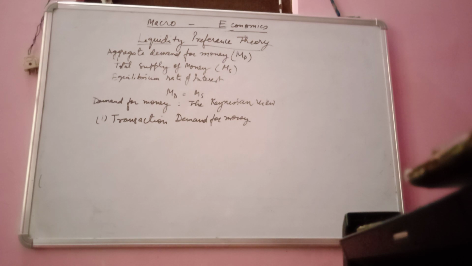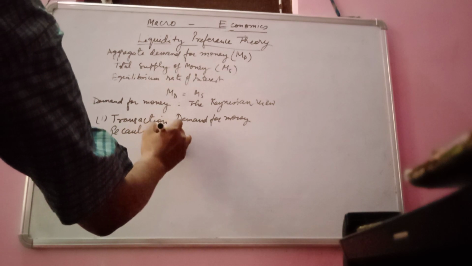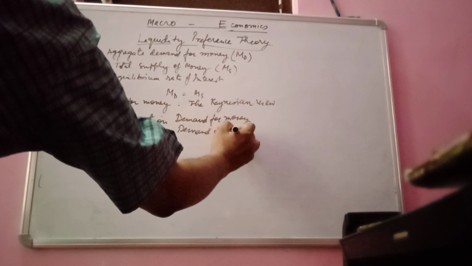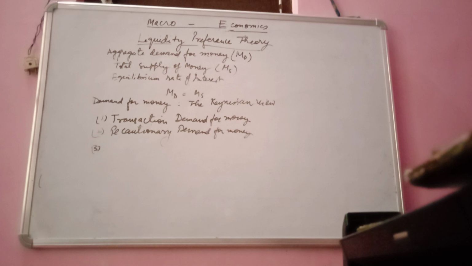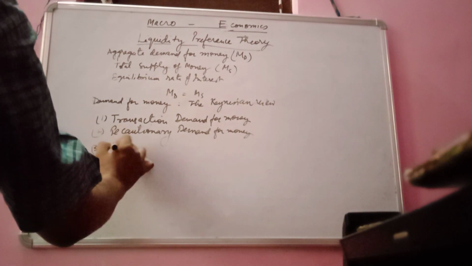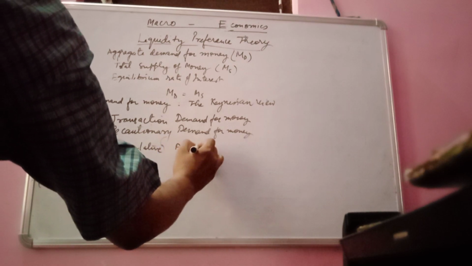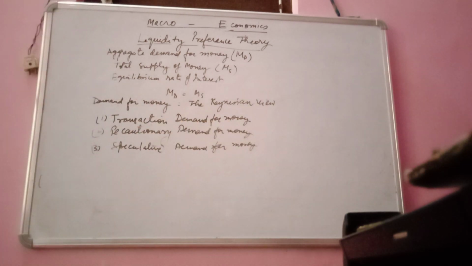The second is precautionary demand for money. And the third one is speculative demand for money.